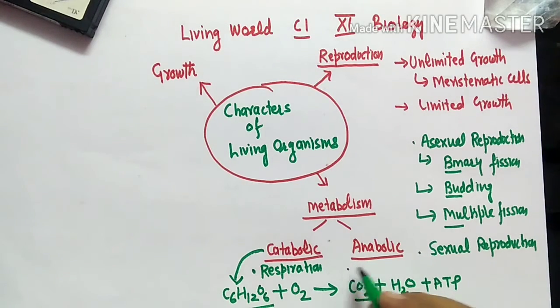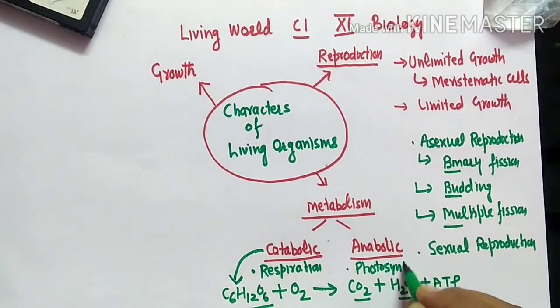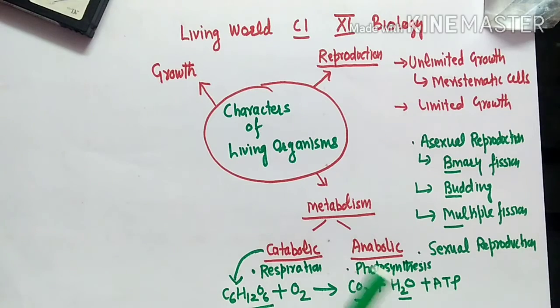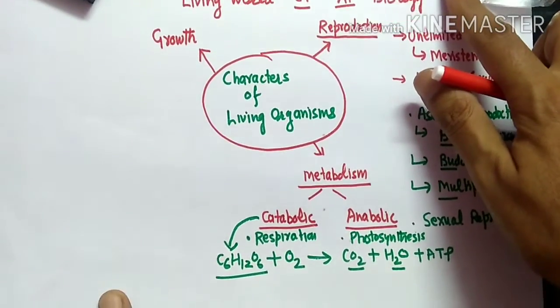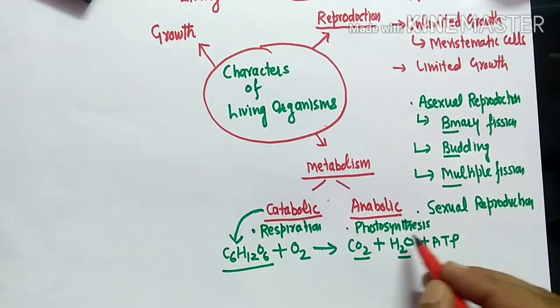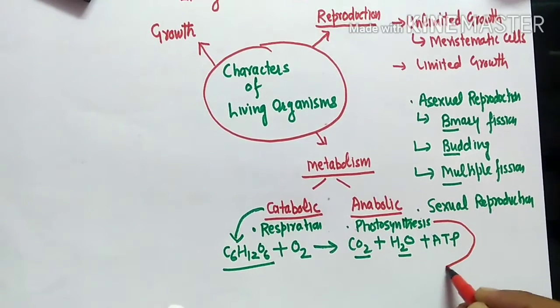Photosynthesis: the smaller molecules are going to combine and produce the larger molecules. Equation, if you know, in grade 11th you have studied about the equation. What is the equation for photosynthesis?